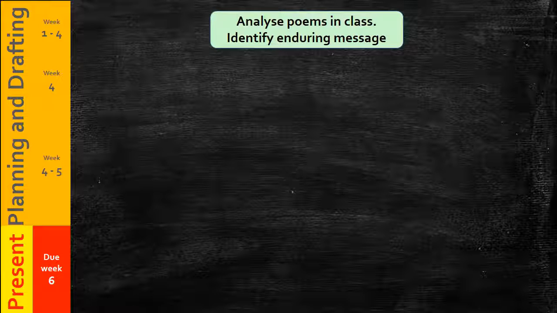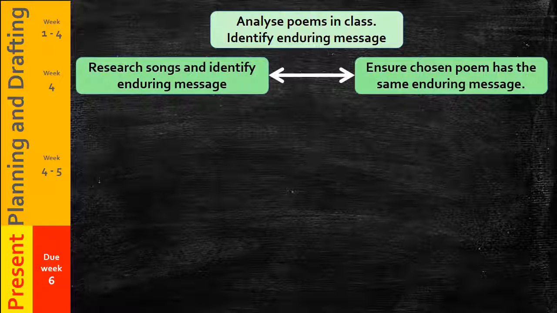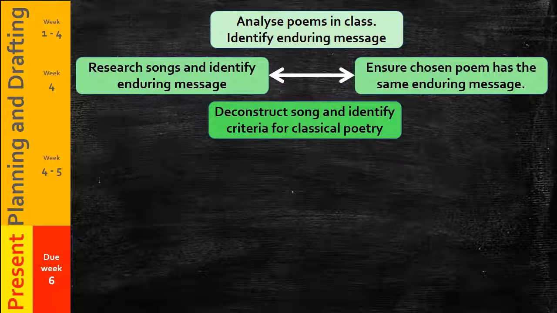So the first step was to analyse poems in class and identify the enduring message. You then needed to research songs and identify their enduring message and ensure that the poem and song that you have selected share the same message. You then needed to deconstruct your song and identify the criteria for classical poetry within it.